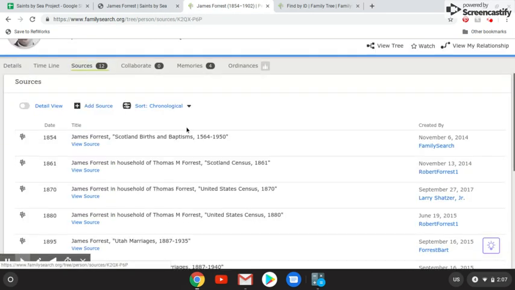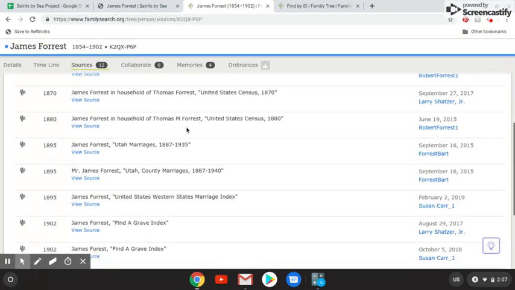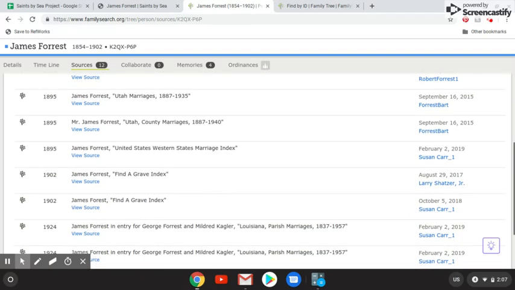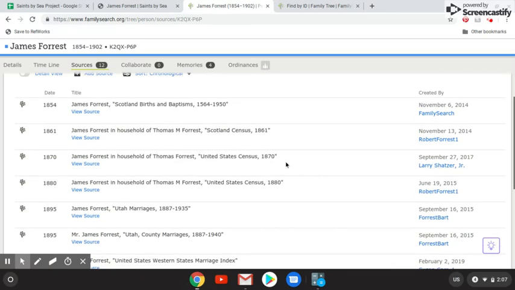So based off of his sources, he doesn't really have much to determine when he immigrated. The only thing that we can use is that he was in the Scotland census in 1861 and then the United States Census in 1870.